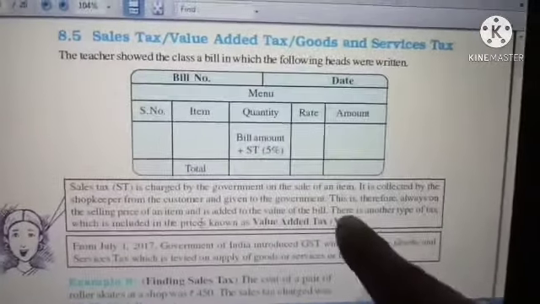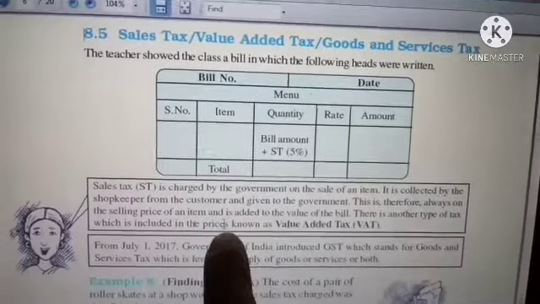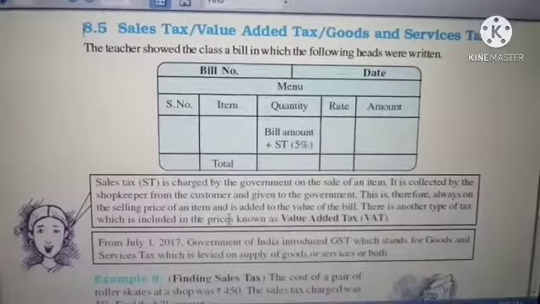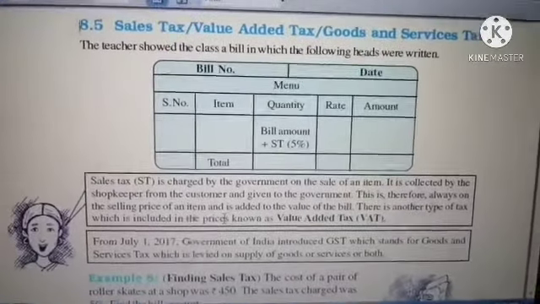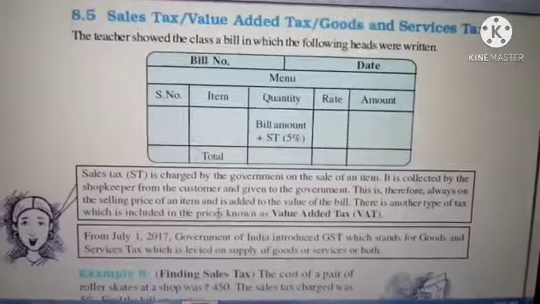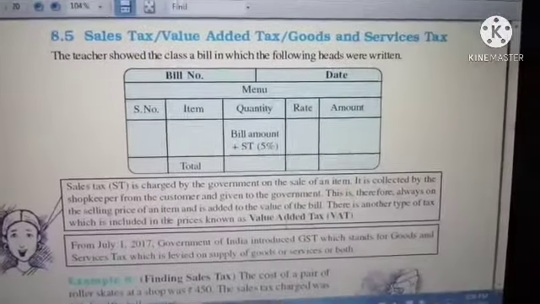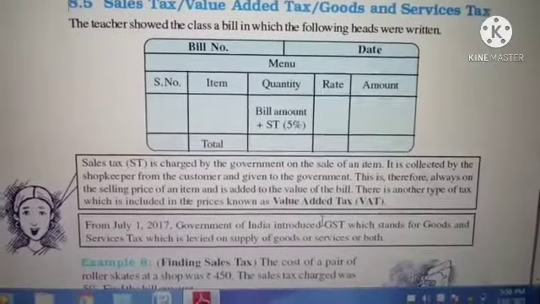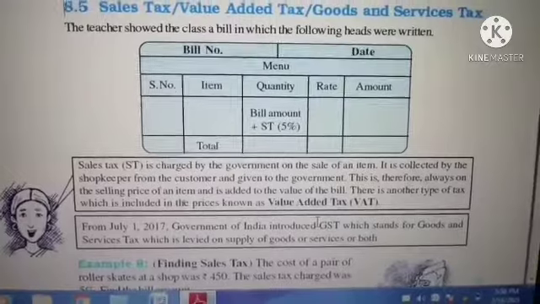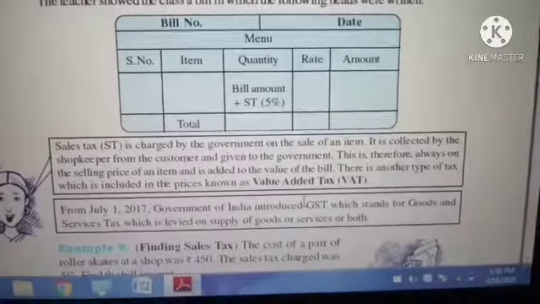There is another type of tax which is included in the prices, known as value added tax. Sales tax is applied on the selling price of an item. Value added tax is applied on the prices of the item, which means each price of particular items. For that you will be using value added tax.